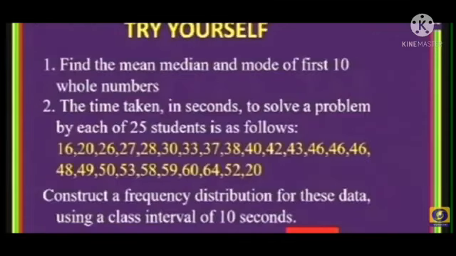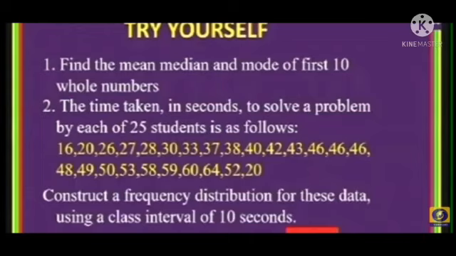Okay, students, in this session, I hope you understood what we have learned: basic terminology, some home assignment, and grouped frequency distribution, finding the mean, median, mode definitions and some more examples. And the second question: the time taken in seconds to solve a problem by each of 25 students is as follows.